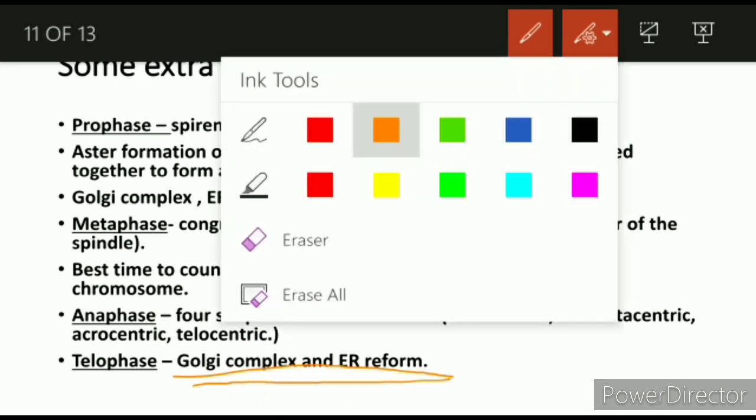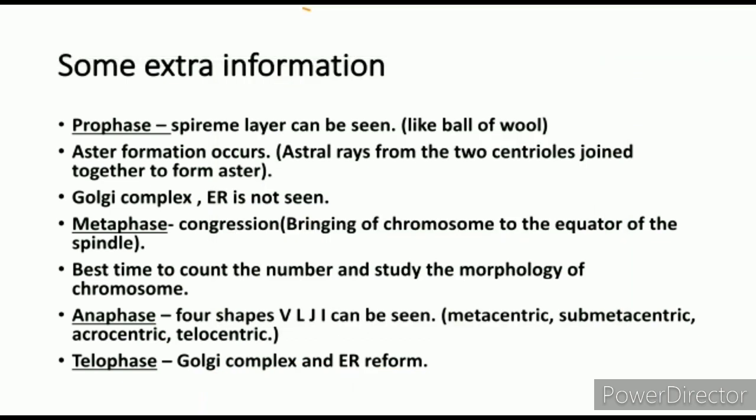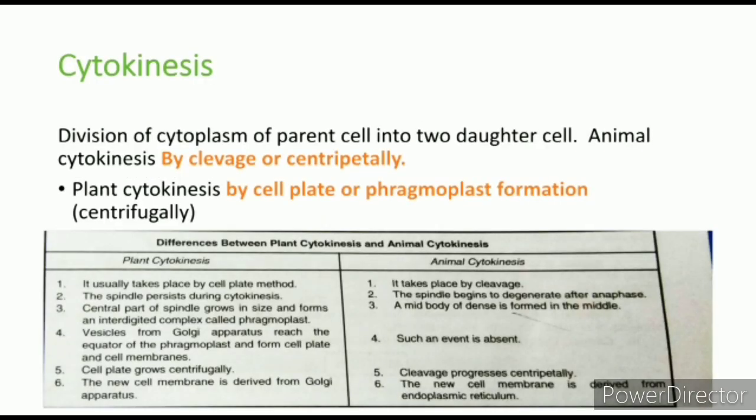So this completes your karyokinesis. Now we will study cytokinesis, the last stage of the M phase. So what do you mean by cytokinesis? I have already told you, it is the division of the cytoplasm of the parent cell into the two daughter cells equally. Okay, equally, you have to remember.